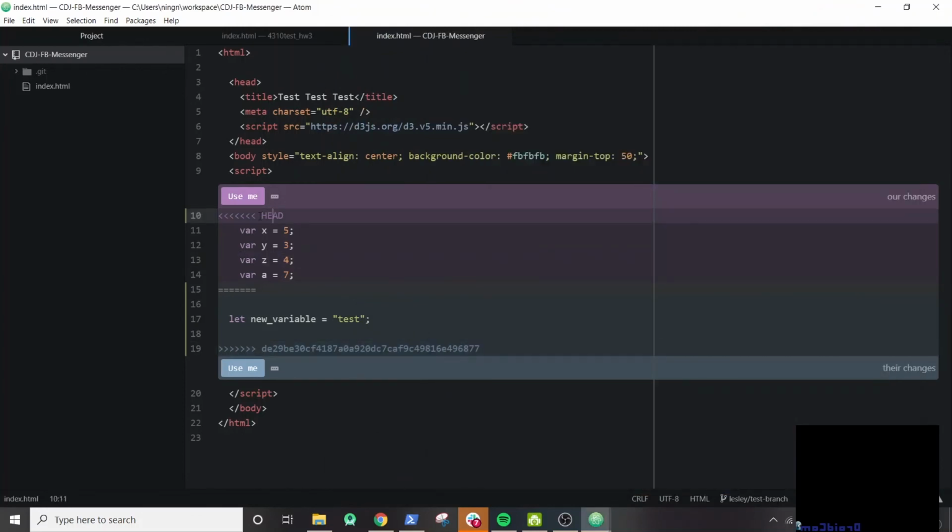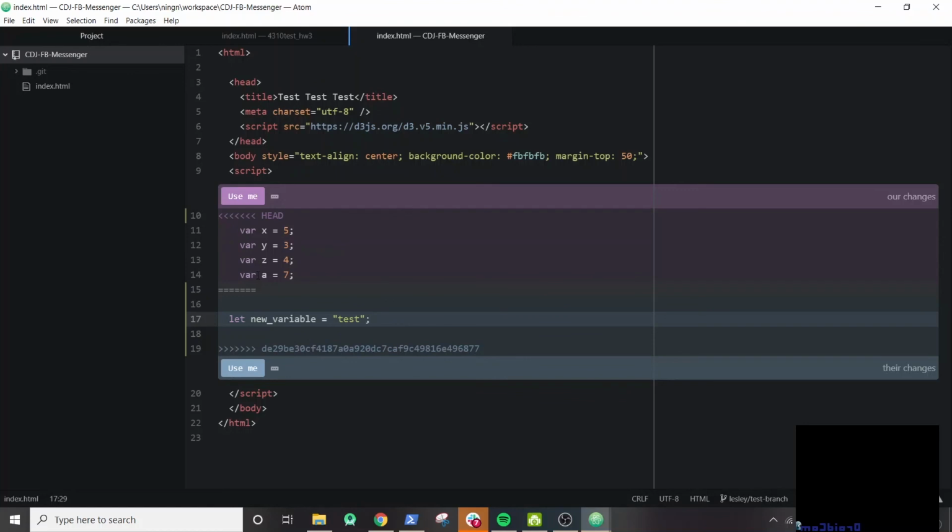So a merge conflict is always split into 2 parts. You have a top part separated by a row of equal signs and then a bottom part. So the top part is what already existed in your code base, and the bottom part are the new changes coming in.